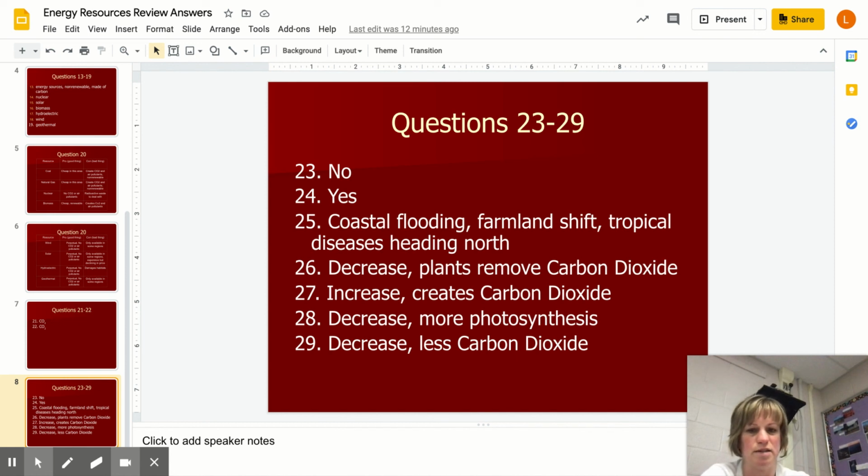Okay, so the final four questions are about actions and whether that's an increase or decrease in global warming. Planting trees. Our song says that that is something we should do because plants remove carbon dioxide during photosynthesis, so that's a decrease. Burning fossil fuels, of course, is an increase because it creates carbon dioxide. What about saving current forested areas? That's a decrease because you're preserving photosynthesis and plants remove our CO2.